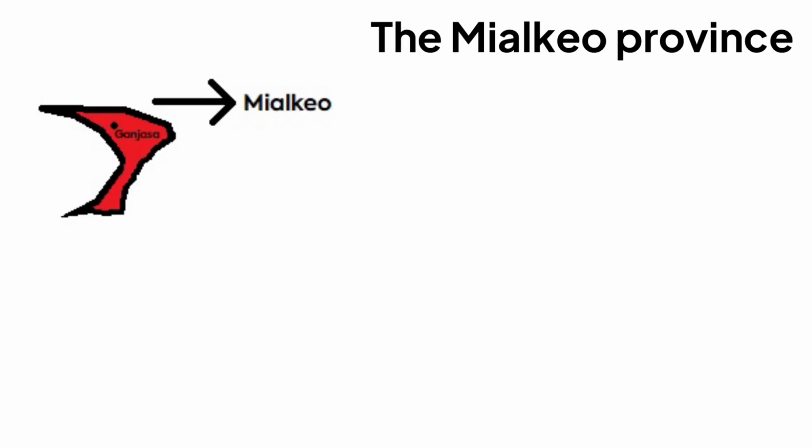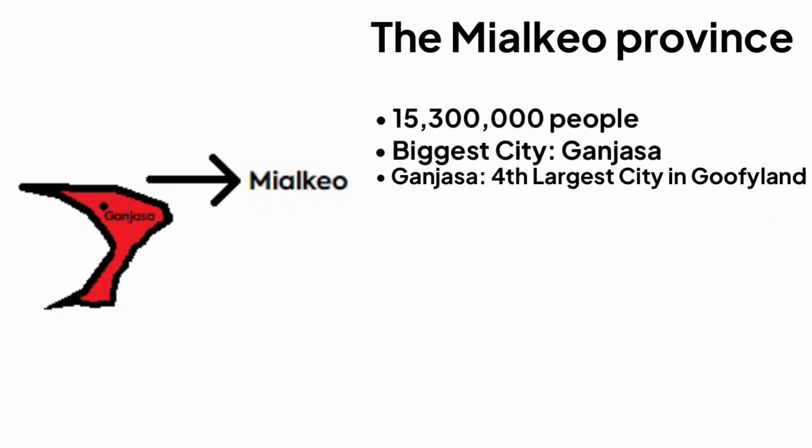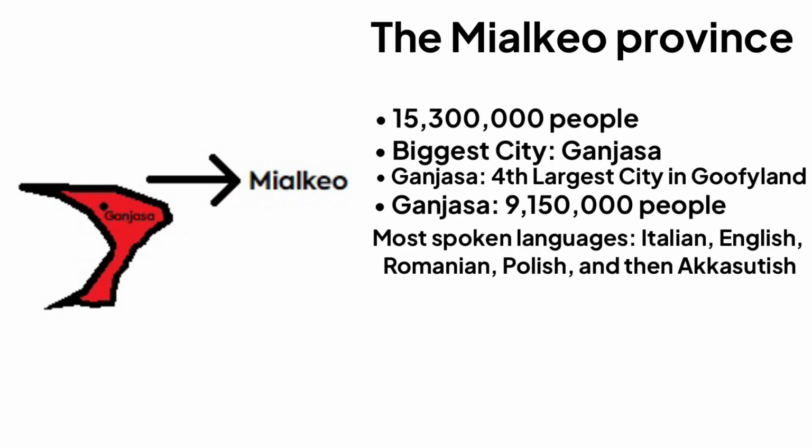Okay, so here's 5 to talk about the Macleod province. Okay, so the Macleod province has a total population of 15,300,000 people. The biggest city in the Macleod province is Ganyasa, which is the 4th largest city in Goofyland, with 9,150,000 people. The most spoken language there is Italian, English, Romanian, and Polish, and Akasutish.